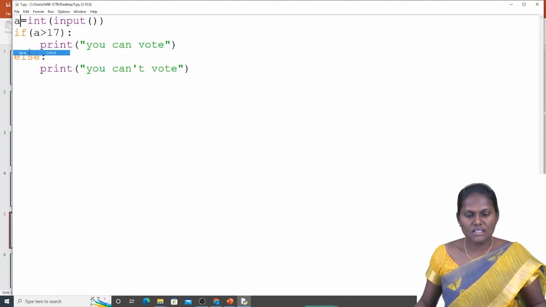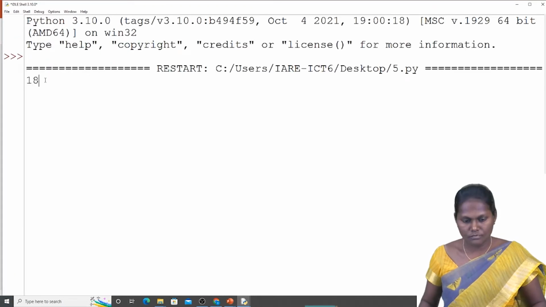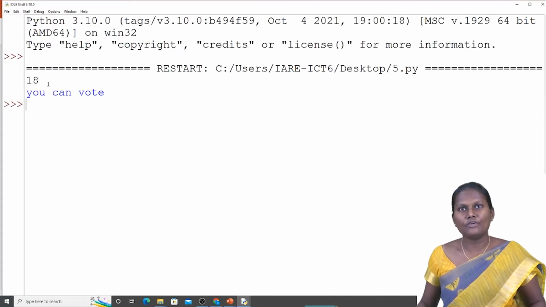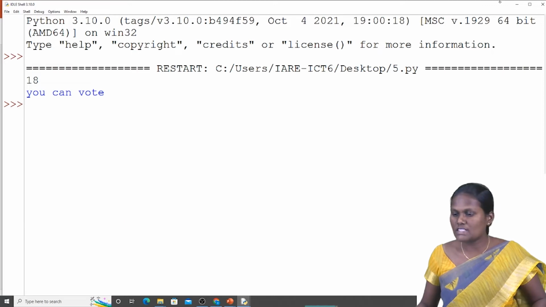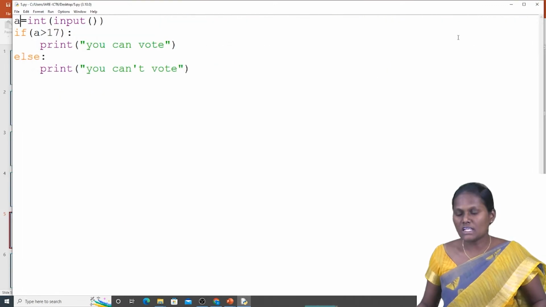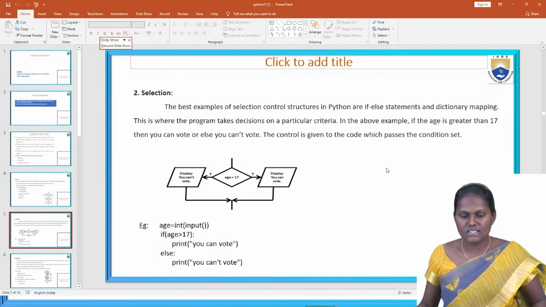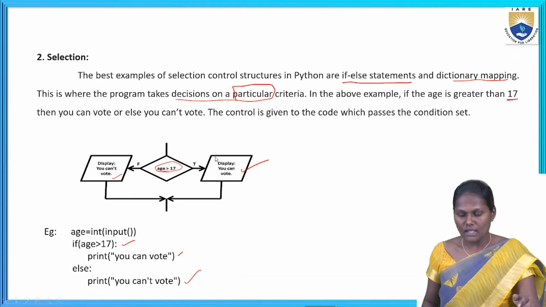Here we can again save more. Yeah, you can vote. For the age of 18, we can vote. Okay, now, yeah, this is the if else statement program. We're going to see the next one, coming to the next module.